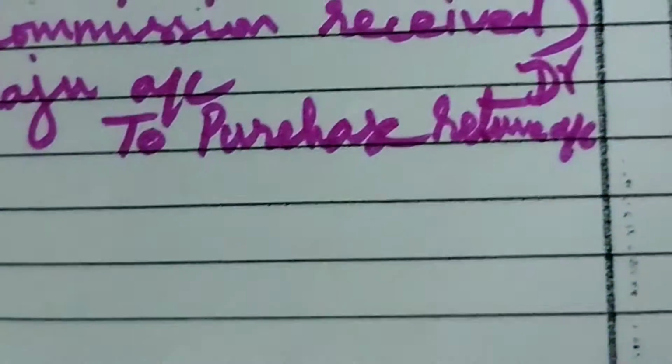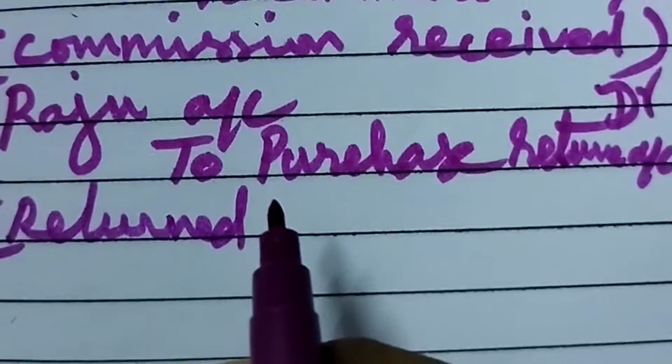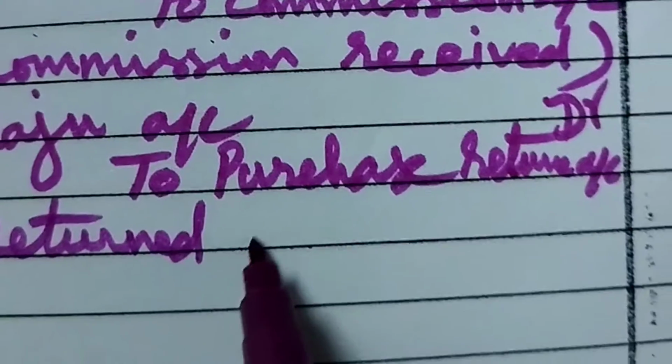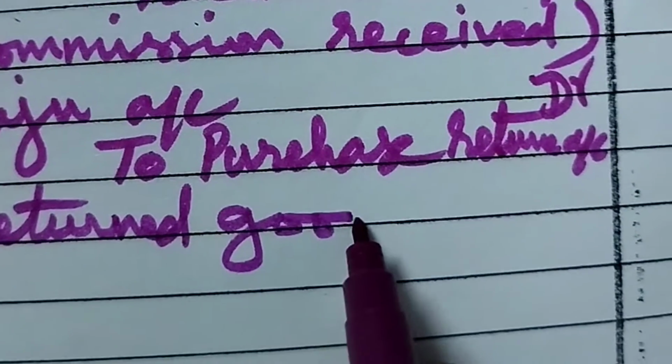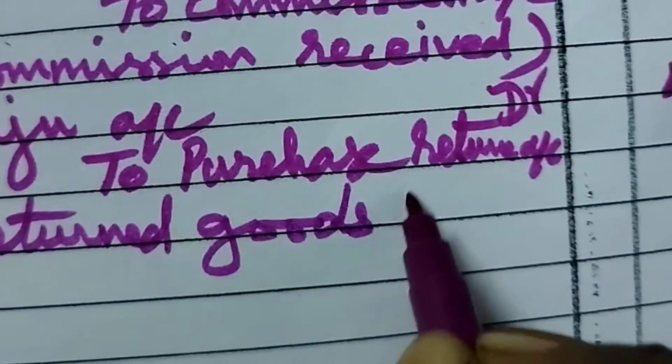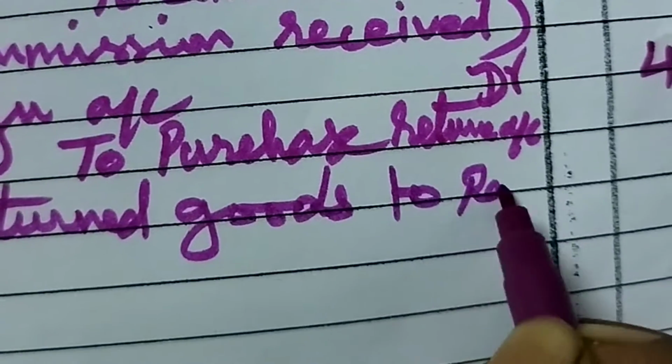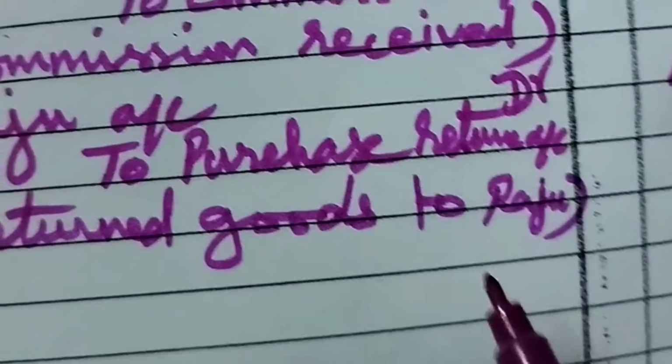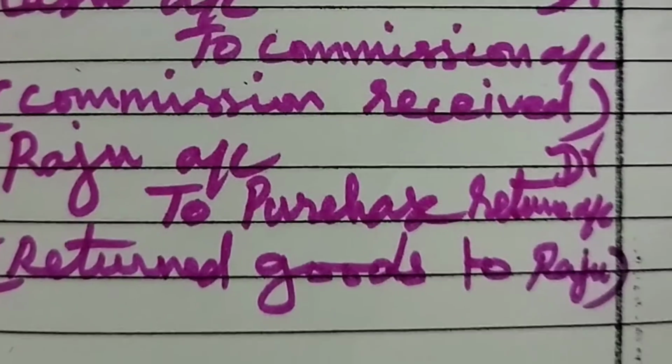So narration. Return goods to Raju. That's all. Now we can go to the next transaction.